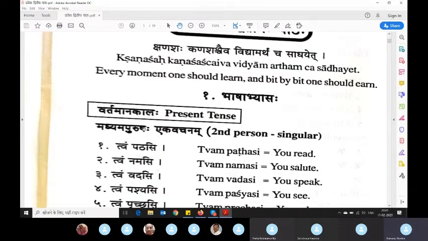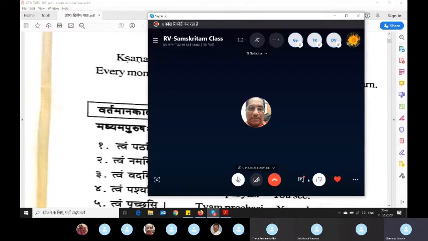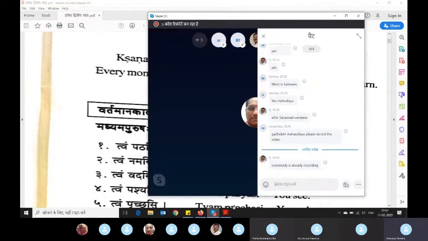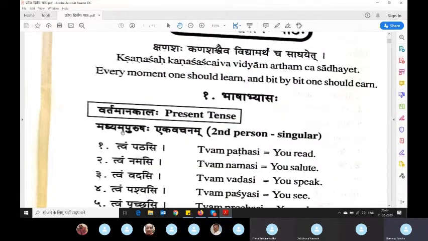So this fellow tells again we are not changing the tense. We are still in present tense, what earlier also we were in present tense. What is changing is that it is for Madhyam Purusha, that is for second person. Second person is the person in front of me, whoever is the initiator.